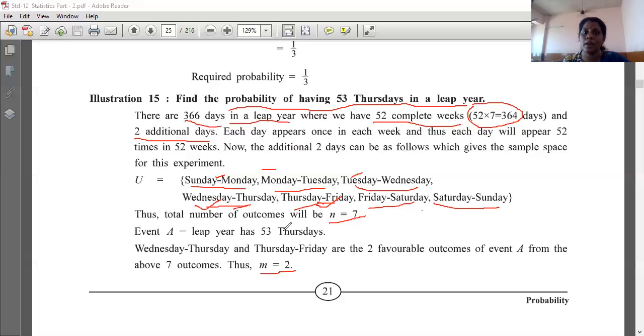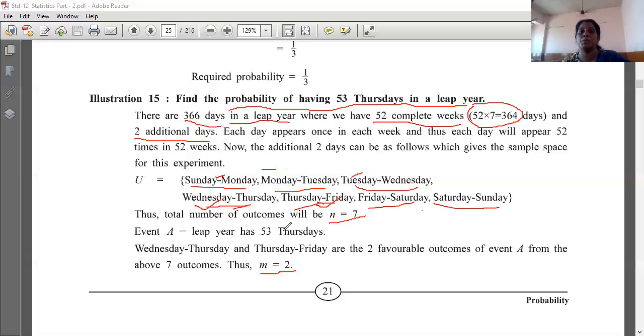Calculating 52 into 7, it comes to 364, but according to the leap year it is 366 days. Now what is the difference between 366 and 364? 2 days. So you have to show the probability for these 2 days. That is, your sample space should follow these 2 days.